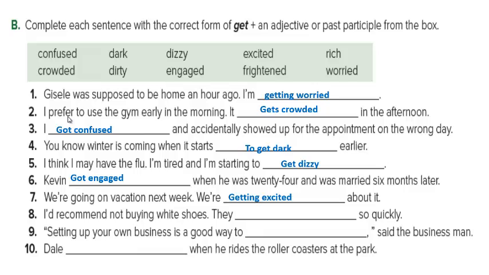I'd recommend not buying white shoes. They so quickly. They what? They get dirty so quickly. Here the word get is followed by an ordinary adjective which is dirty, the opposite of clean. Setting up your own business is a good way to what? To get rich, said the businessman. Dale, when he rides the roller coasters at the park, what happens to him? Exactly. Gets frightened. Alright.